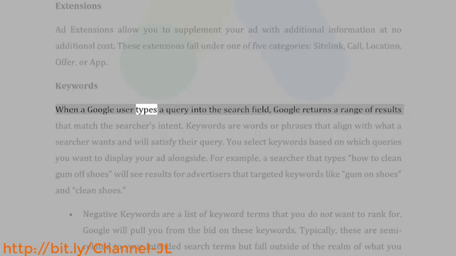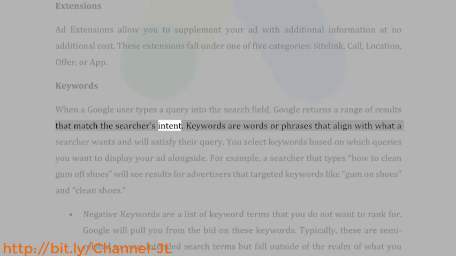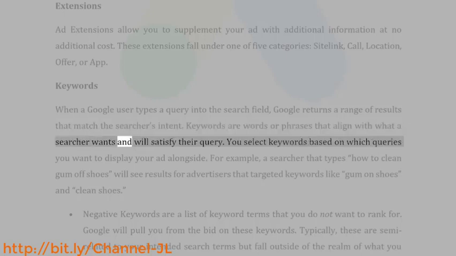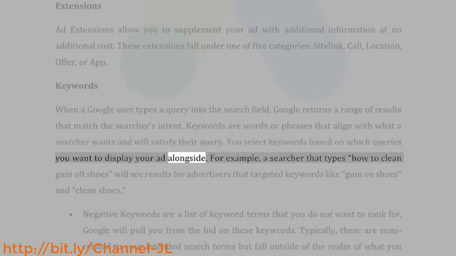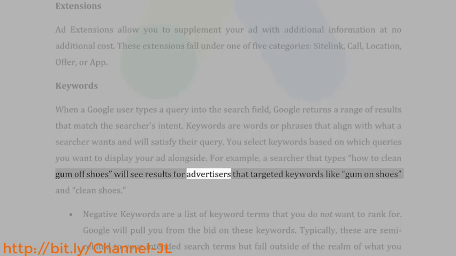Keywords. When a Google user types a query into the search field, Google returns a range of results that match the searcher's intent. Keywords are words or phrases that align with what a searcher wants and will satisfy their query. You select keywords based on which queries you want to display your ad alongside. For example, a searcher that types "how to clean gum off shoes" will see results for advertisers that targeted keywords like gum on shoes and clean shoes.